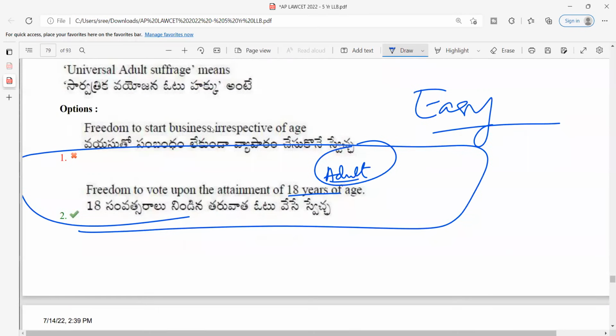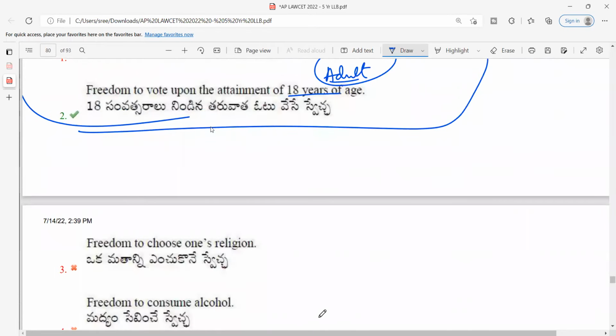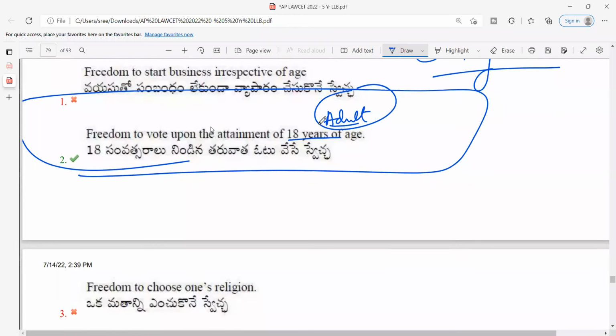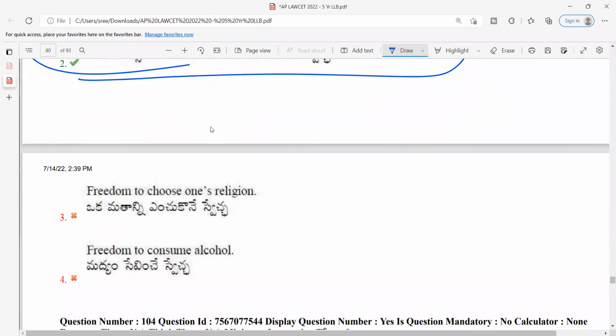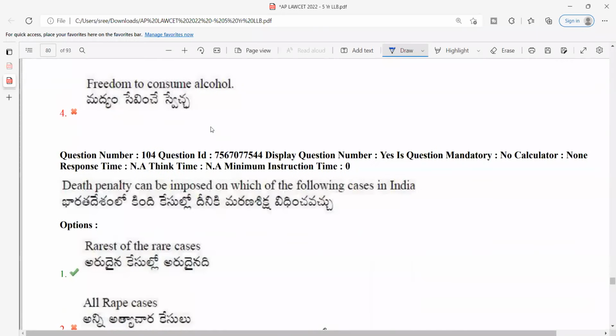Sir, is universal adult franchise also true? Yes, universal adult franchise is also true. See, franchise means you're exercising your franchise, so you're giving your right to vote. So it is also true. Both. Next, death penalty can be imposed in which of the following cases in India?